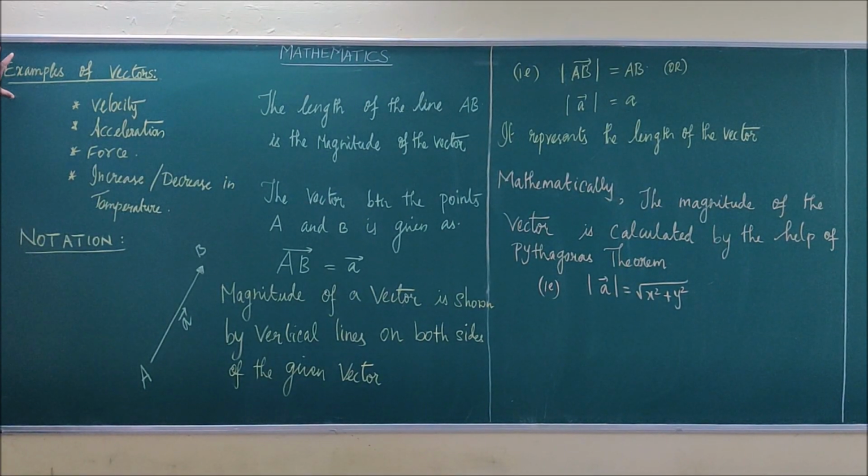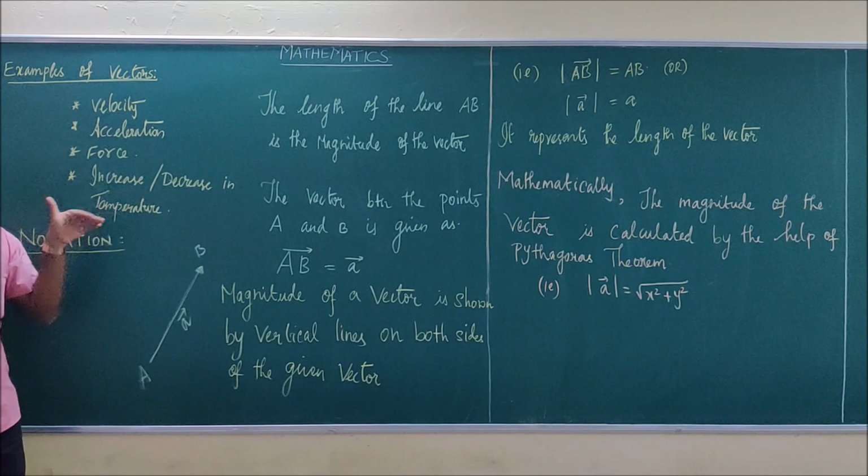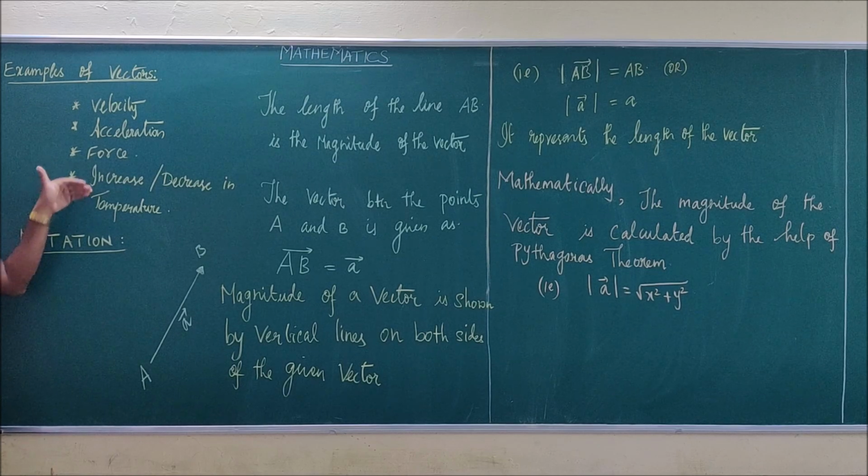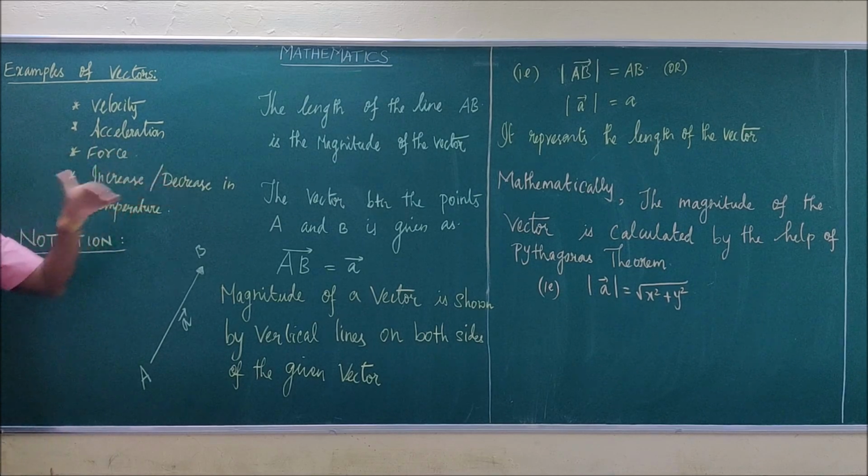Now we are going to see some examples of vectors and the types of vectors, and we will see the definition of each type one by one. The examples are velocity, acceleration, force, and increase or decrease in temperature.